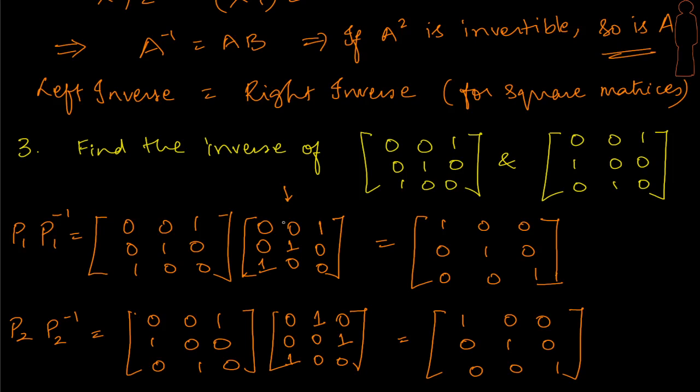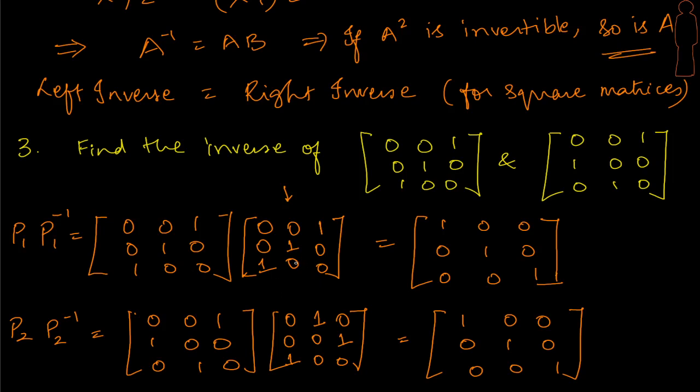Let's just take a look at this. 0 0 1 is the first row, 0 0 1 is the first column. 0 1 0 is the second row, 0 1 0 is the second column. 1 0 0 is the third row, 1 0 0 is the third column. So the transpose is exactly the same.